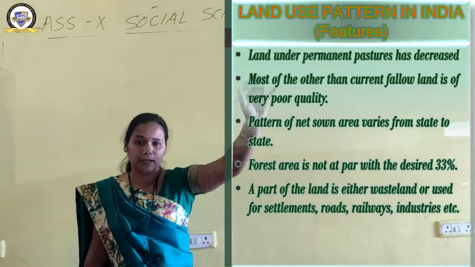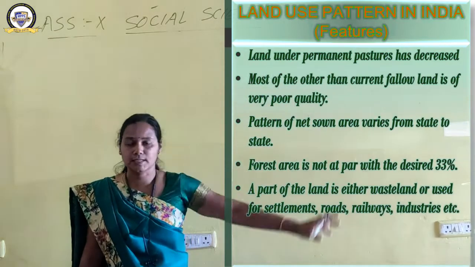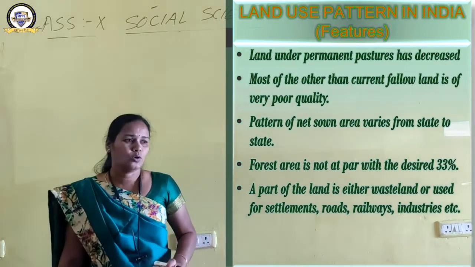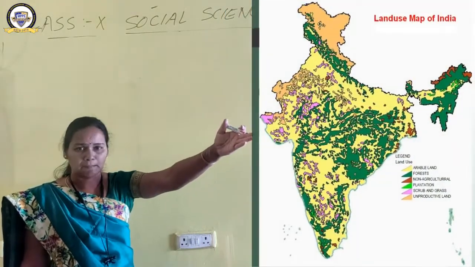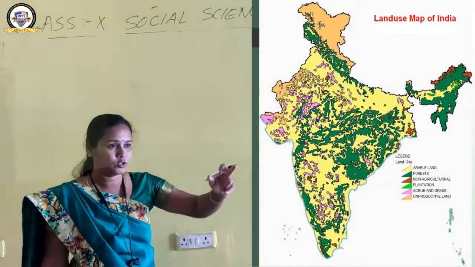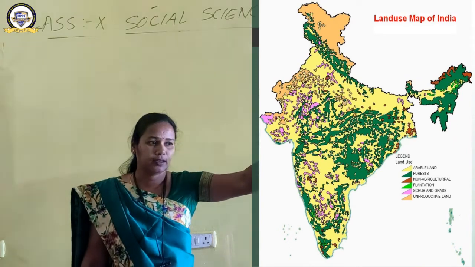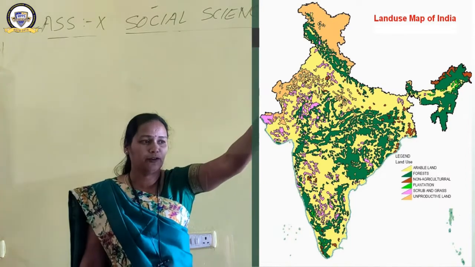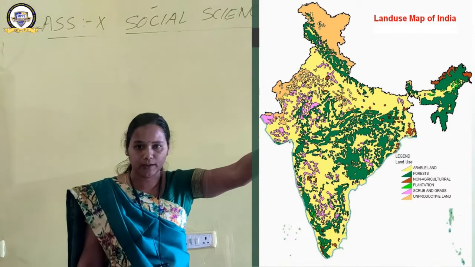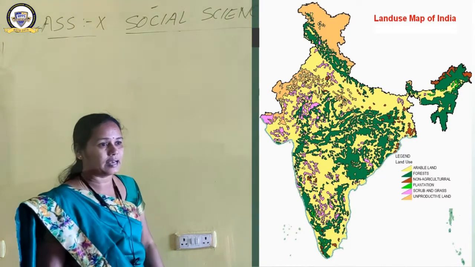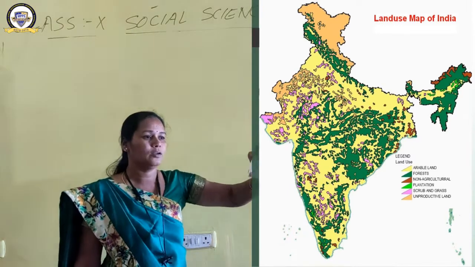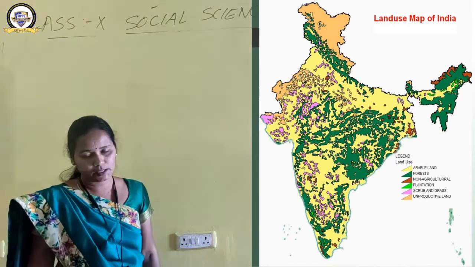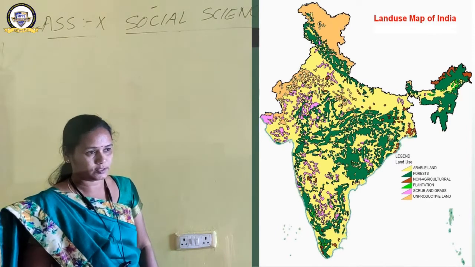Then we have seen land utilization. Now we are seeing the land use pattern of India. It is also completed now. Okay, so we are moving ahead. This is the map which indicates the land use pattern. Different colors have been used to indicate what has been found there. You can very clearly see that land has been utilized as forest land or cultivated land or for industrial purposes and all. This is a map which shows it.